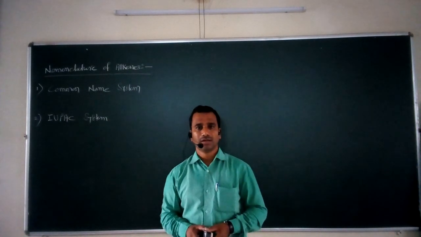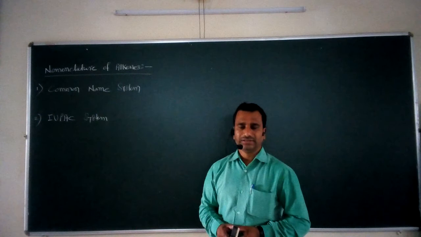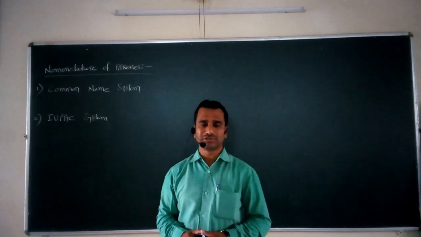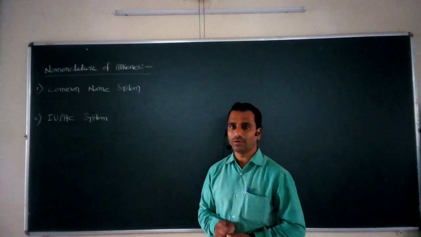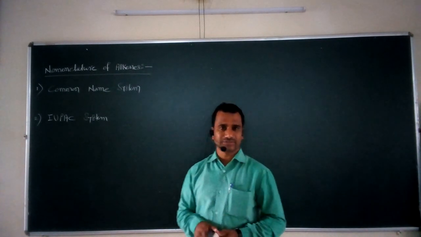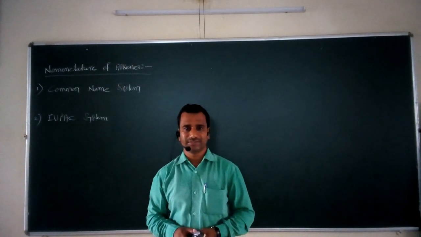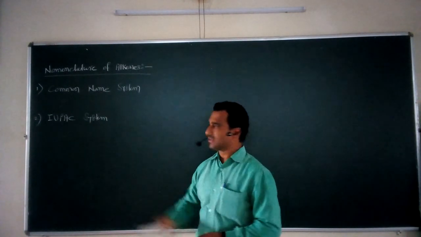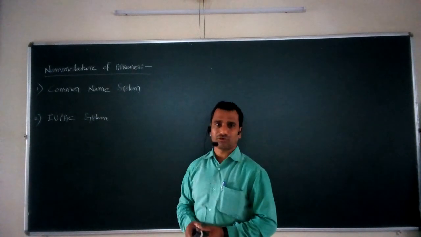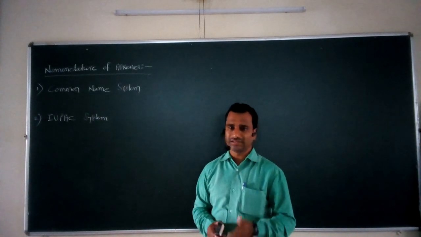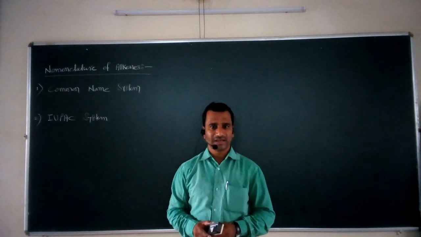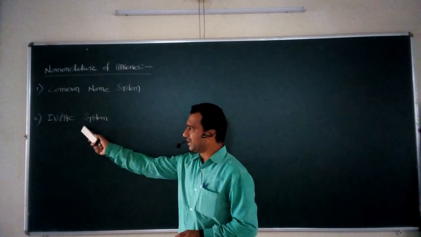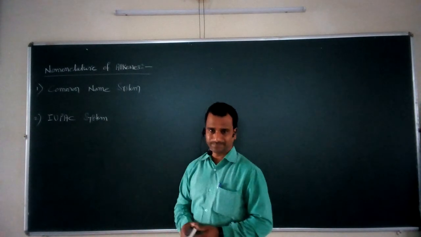Now you might know the different methods for assigning names for organic molecules, or especially for alkenes. There are two different methods for assigning names for alkenes. The first important method is called the common name system. This common name system is used for assigning names for these alkenes. And the second important method is called the IUPAC nomenclature system.